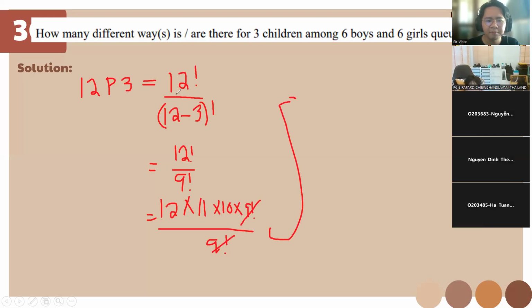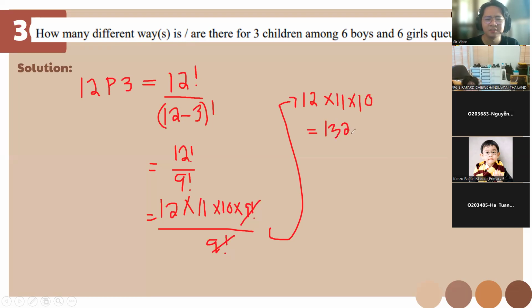Put them on the top. 12 times 11 times 10 is 1,320. Okay, the answer is going to be 1320. This is number 30 already.